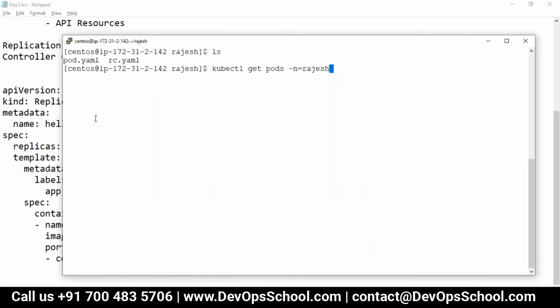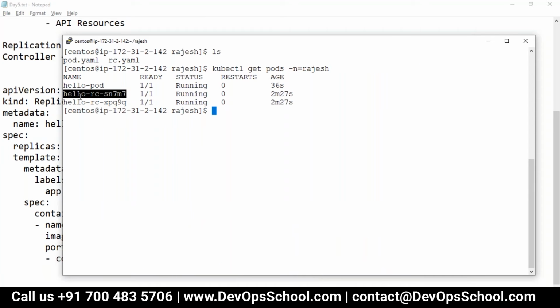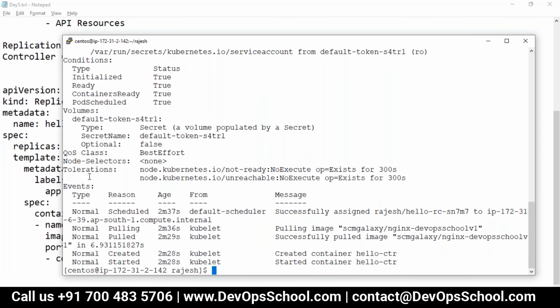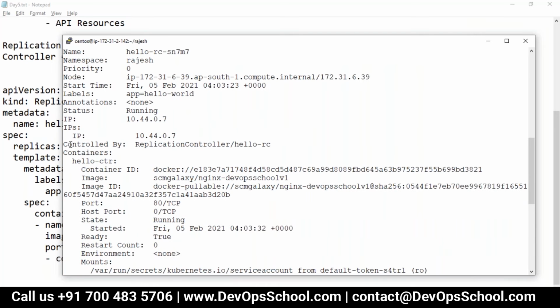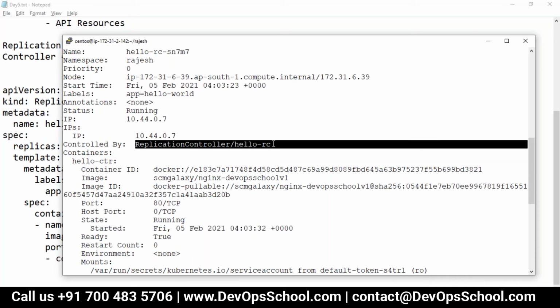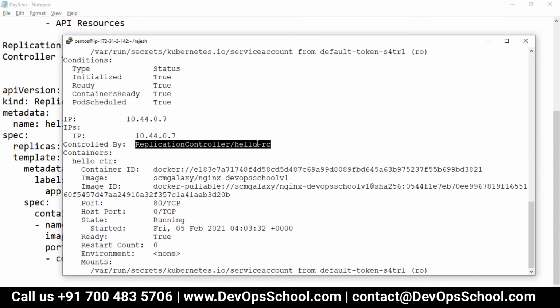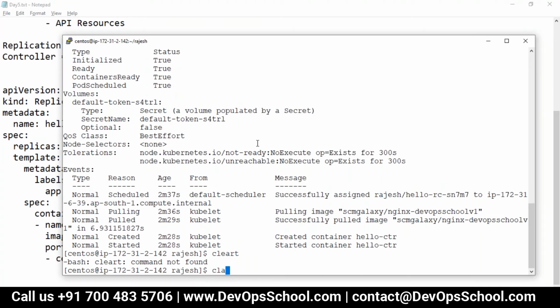But if I show you this other pod, and you see here, go up, see here. This pod is controlled by a controller. So that means the controller is monitoring this pod, controlled by the replication controller, RC. So this is how it works.